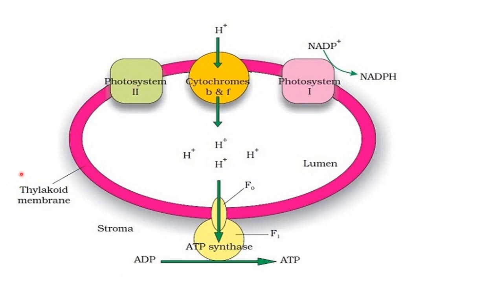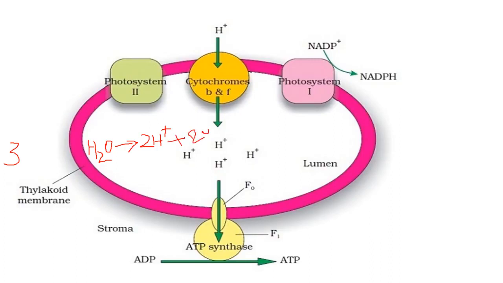So there are three main reasons due to which the proton gradient is developed. Out of these three reasons, the first is splitting of water. At the time of splitting of a water molecule, protons are produced, meaning these 2H plus ions we obtain after splitting of one molecule of water, along with electrons and one nascent oxygen.